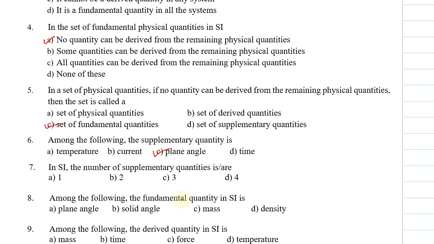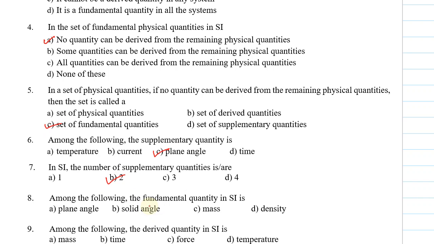Let us see the seventh question. In SI, the number of supplementary quantities is. Just now I said there are two supplementary quantities in SI unit. The first one is plane angle, the second one is solid angle. So the seventh one is option B.